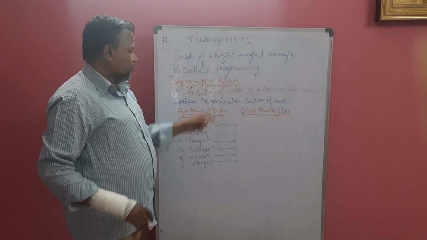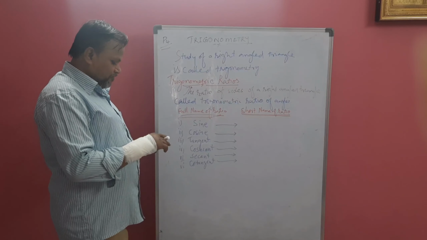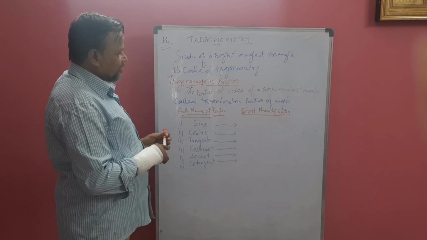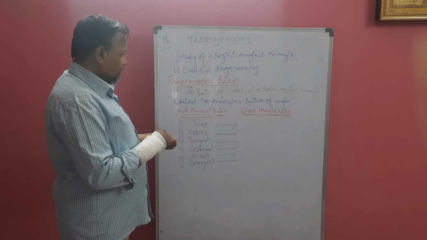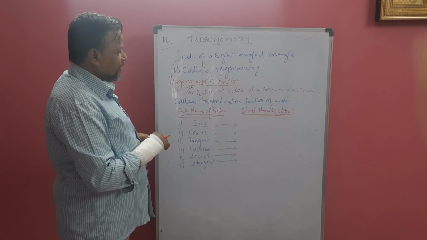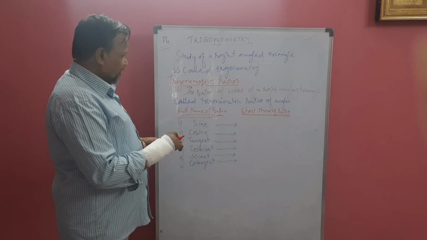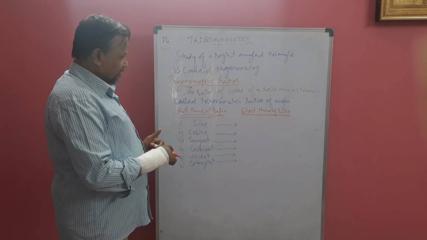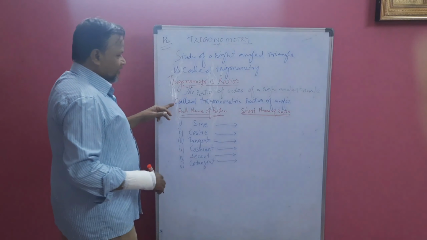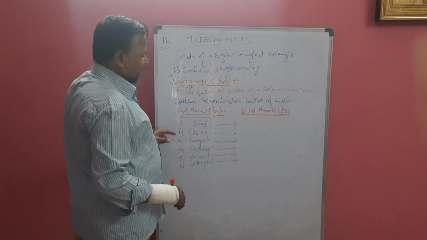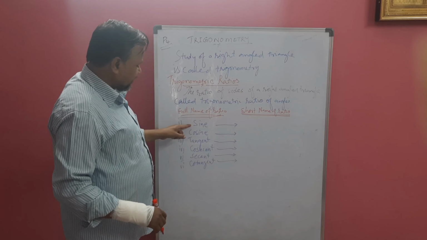Now, trigonometric ratios. What are trigonometric ratios? Very important one: the ratio of sides of a right angle triangle is called a trigonometric ratio. If you take the ratio of sides of a right angle triangle, it is called the trigonometric ratio of angles. Here are the full names of the ratios.